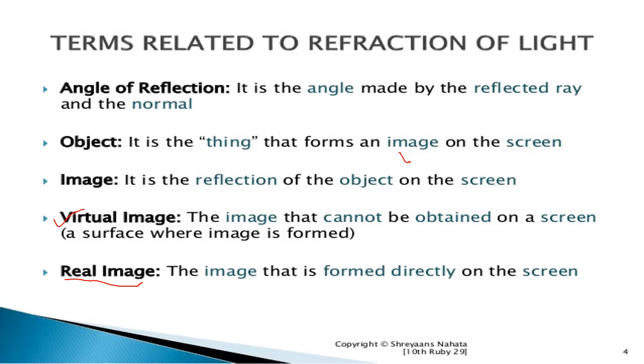A virtual image is an image that cannot be obtained on a screen. Then our next is the real image. The image that forms directly on the screen is called a real image.